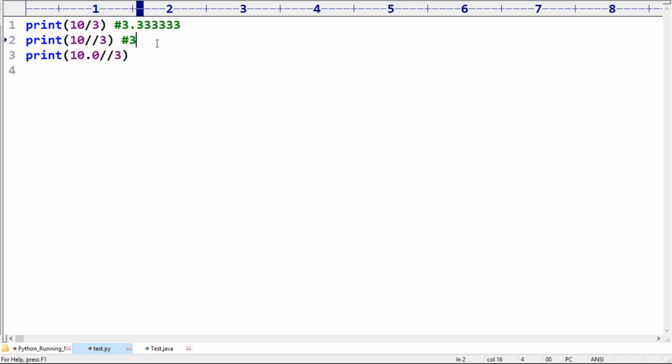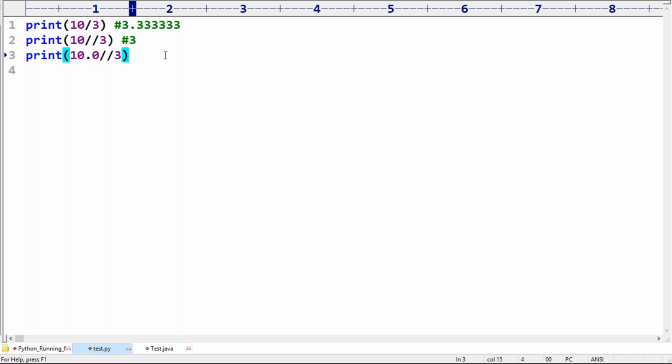Floor int is 3. If both arguments are int type, the result is always int type. So what is the floor int value of 3.333? It means 3 only. Remember. Any doubt about this one? Don't get confused. Okay.